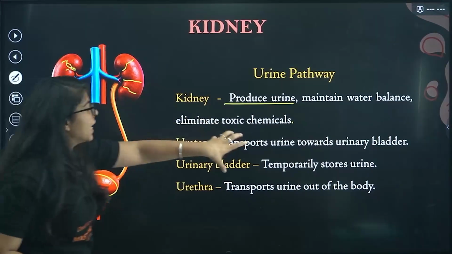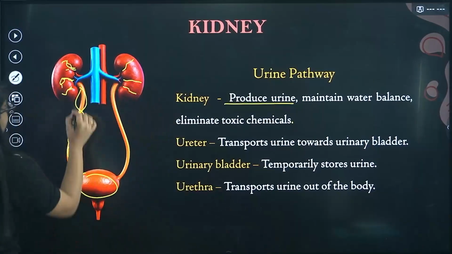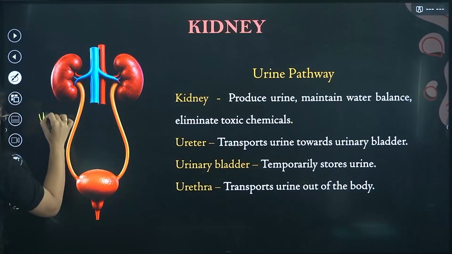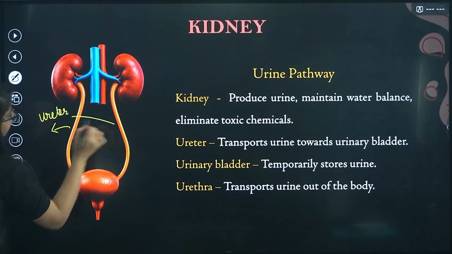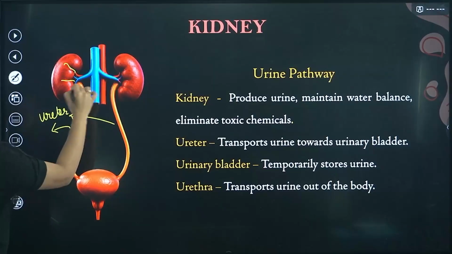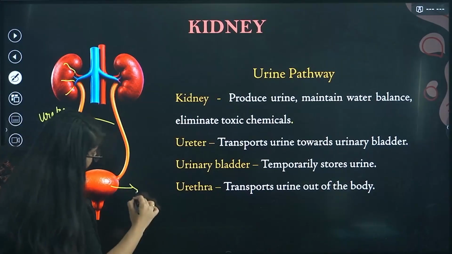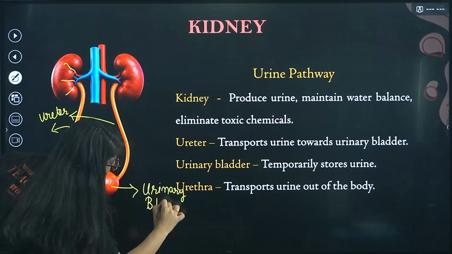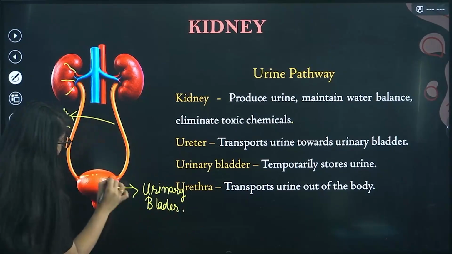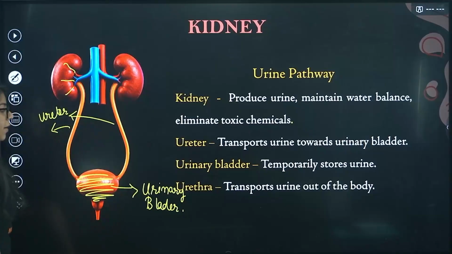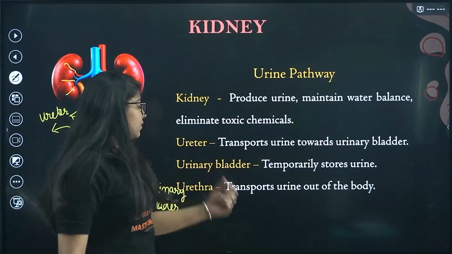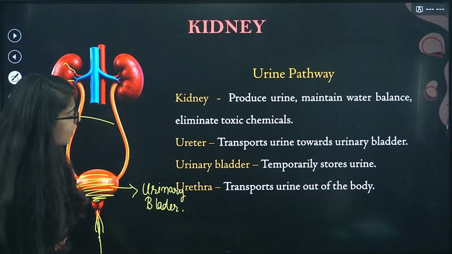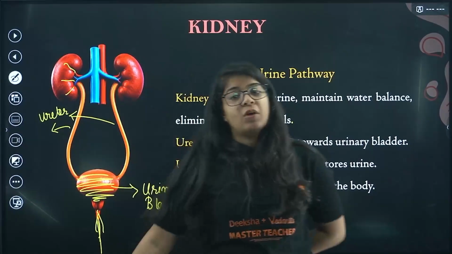So the ureter transports this urine towards the urinary bladder. These tubes are your ureter, right? And these were your nephrons. Now this is your urinary bladder, where all the urine is collected. And hence we have the urethra that transports urine out. This is the opening that transports urine out of your body.